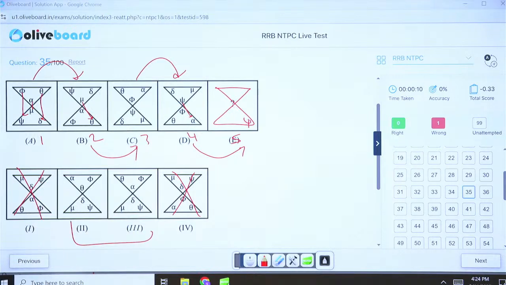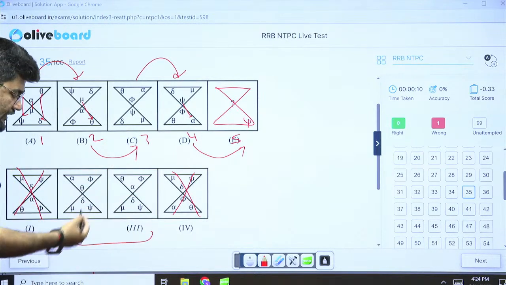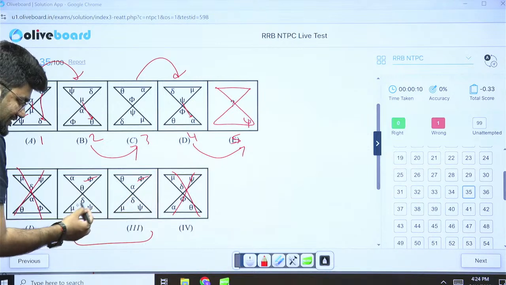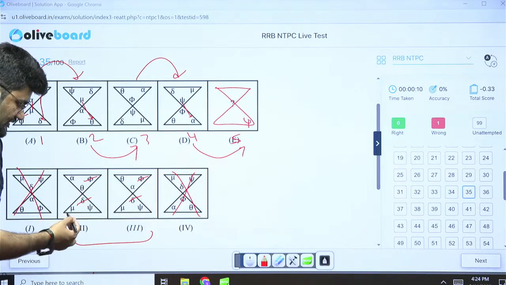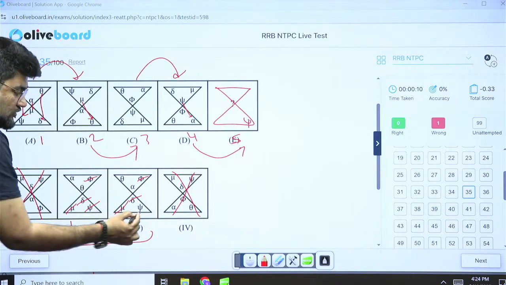Now is the main game. If you observe these two figures very carefully, delta is at the same position, phi is at the same position, mu is at the same position, psi is also at the same position.